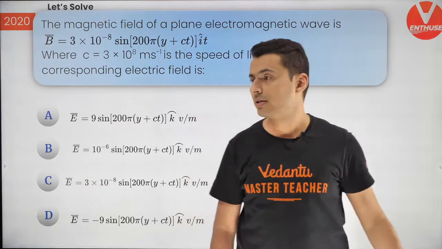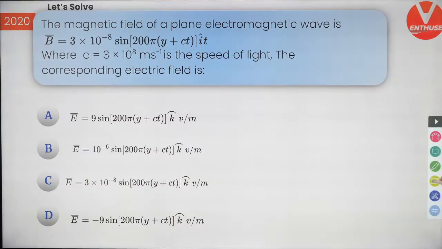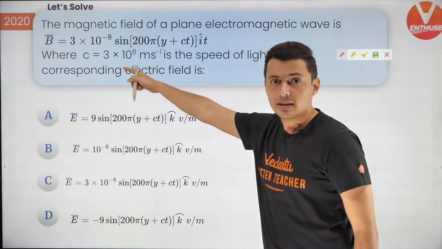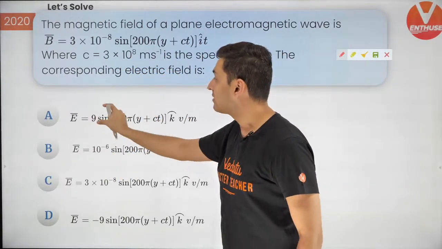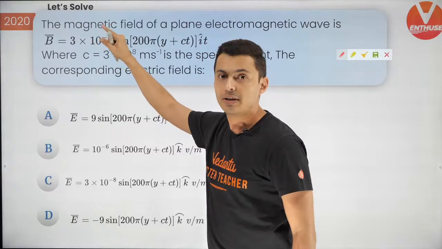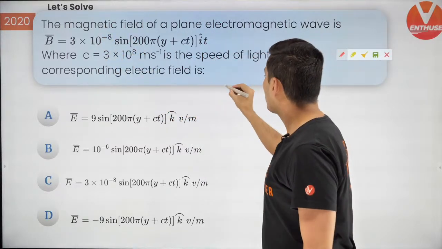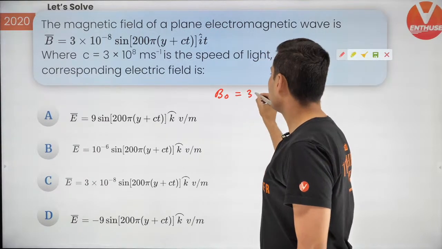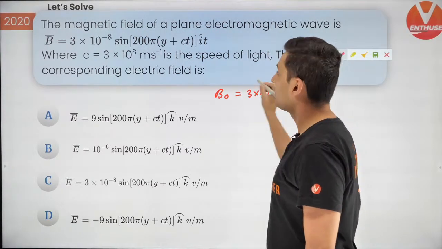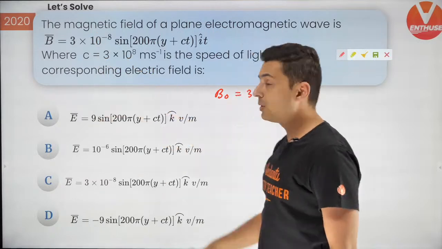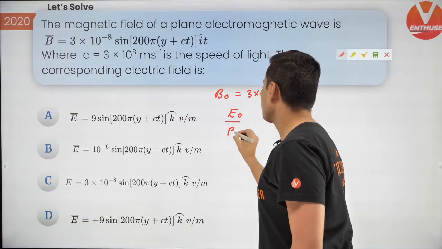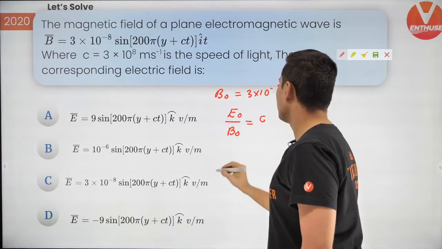Now I'll tell you how to solve this problem step by step. See, if the magnetic field is given and the speed of light is given, you can find the electric field's amplitude. B naught is 3 into 10 to the power minus 8. And I just told you, E naught by B naught is c.